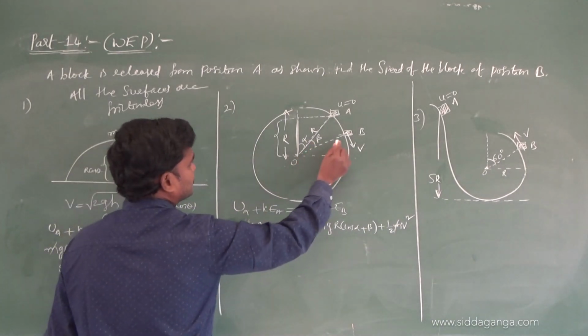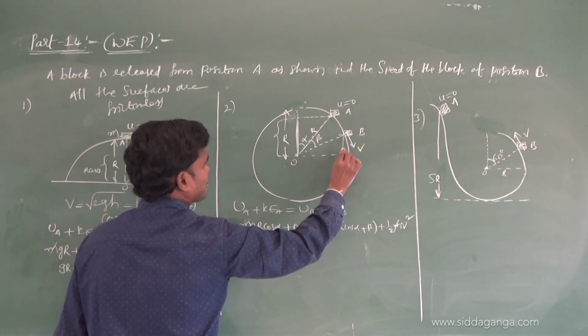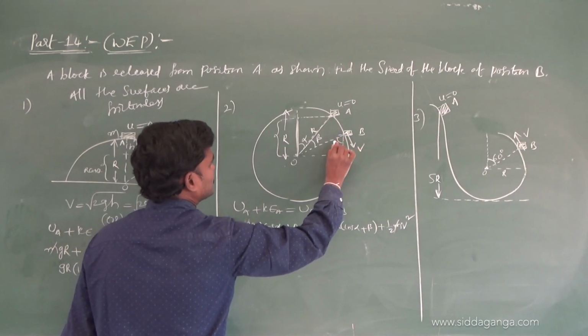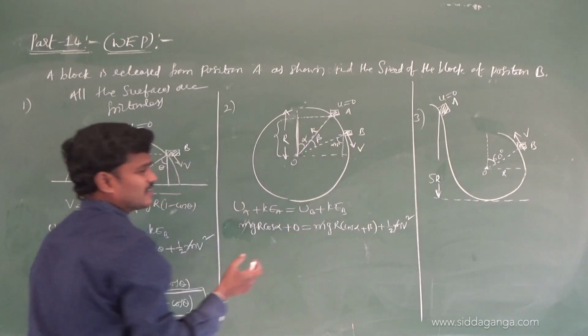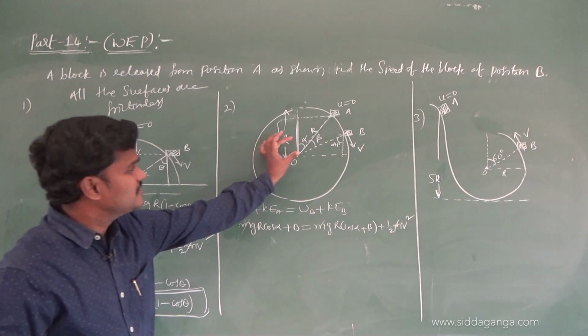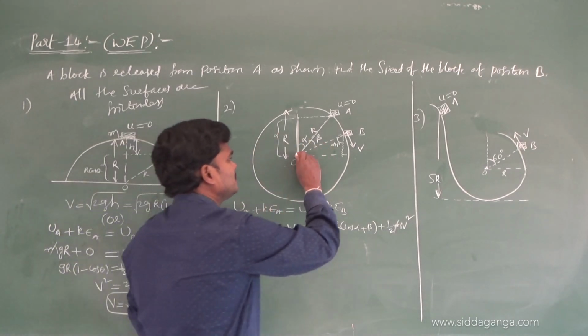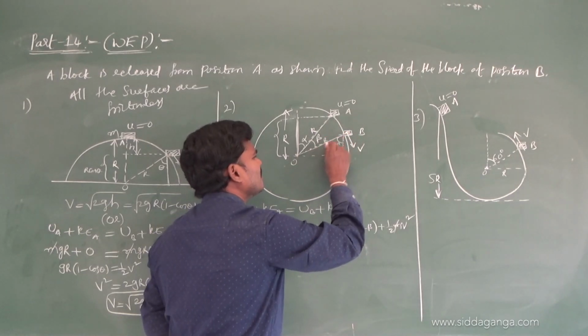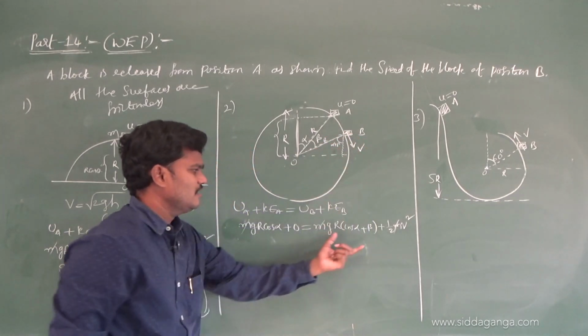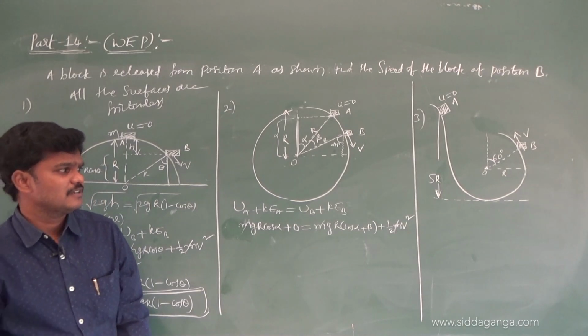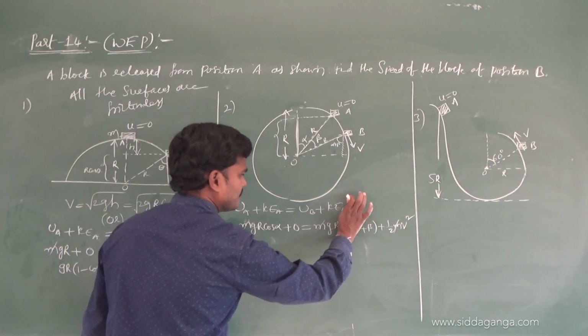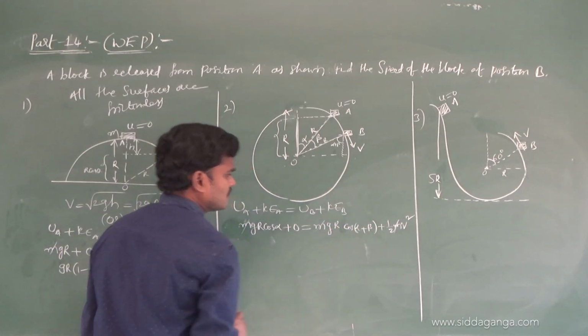See, this is alpha plus beta, just see. The opposite angles, the diagram looks different. This is alpha plus beta, and the height is r cos of alpha plus beta, so mg r cos of alpha plus beta.